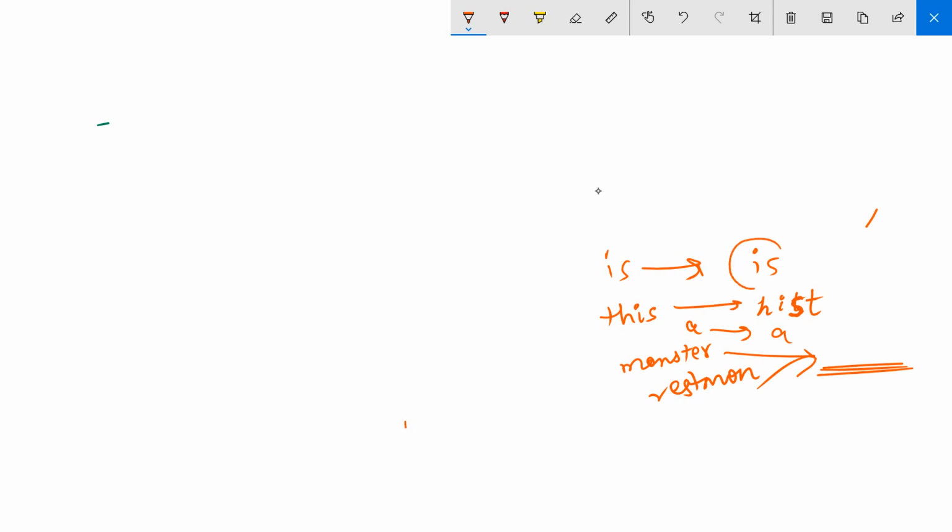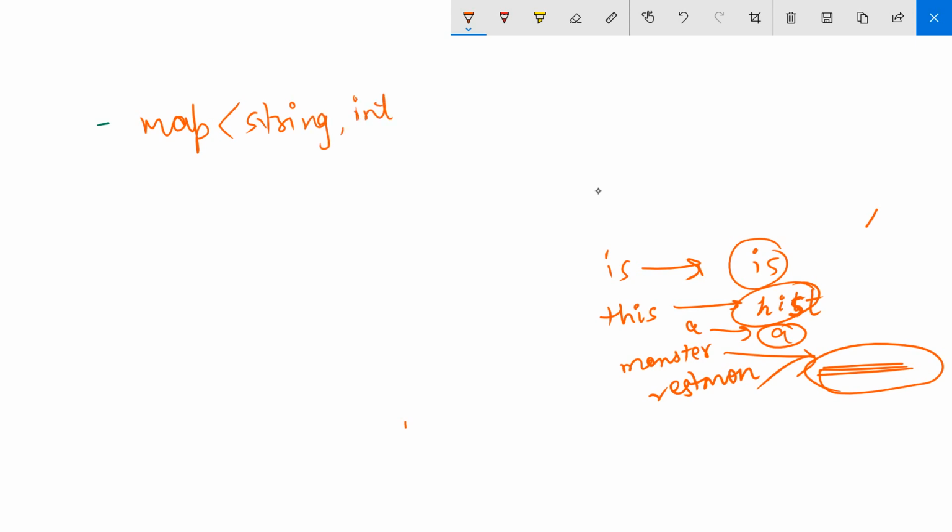Once I sort them, I will take this as my new vocabulary, and I will use a map of string to int. Let the name be count, and I will increment the count values of all these strings. So monster would correspond to some word X after it is sorted alphabetically.